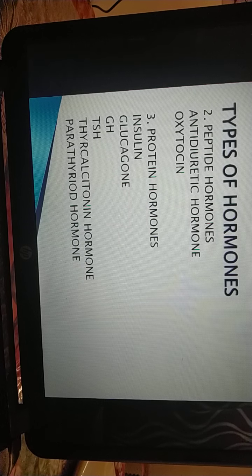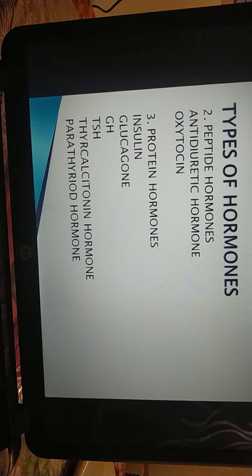Now the next type of hormone is the peptide hormones and the protein hormones. Peptide hormones include hypothalamic hormones like antidiuretic hormone, also known as ADH, and oxytocin. These two hormones are peptide in nature, made up of peptides.